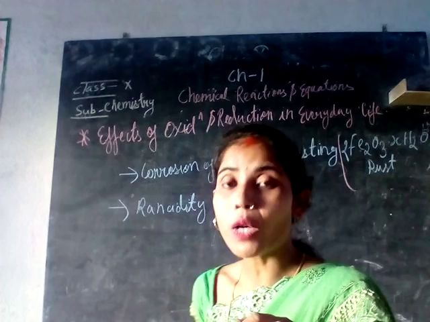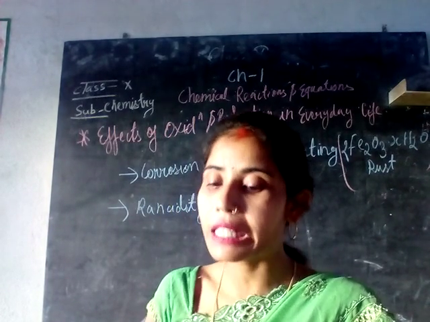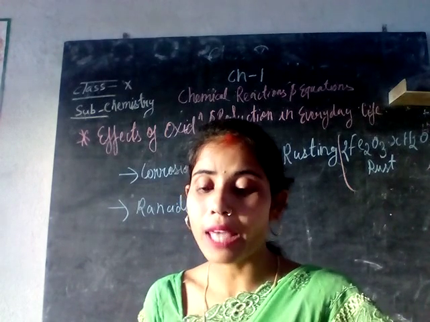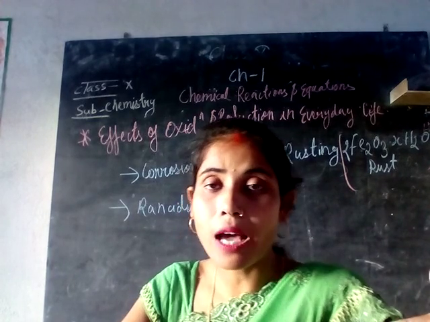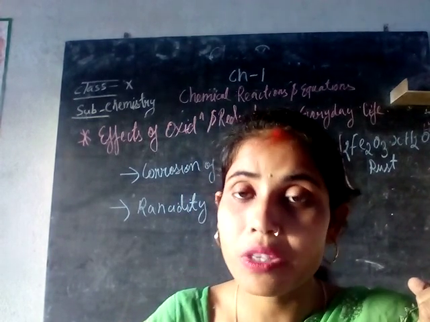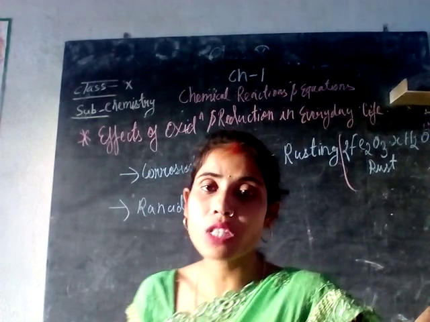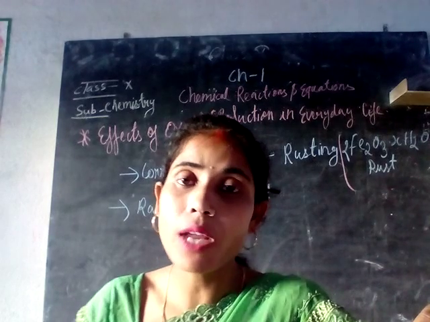So what do we mean by corrosion? Corrosion is the process in which metals are eaten up gradually by the action of air, moisture or chemicals on their surfaces. Slowly the metal loses its property due to the action of moisture present in our environment.